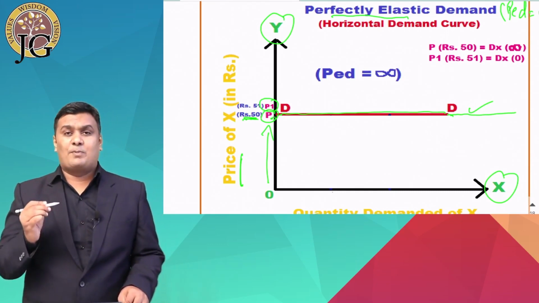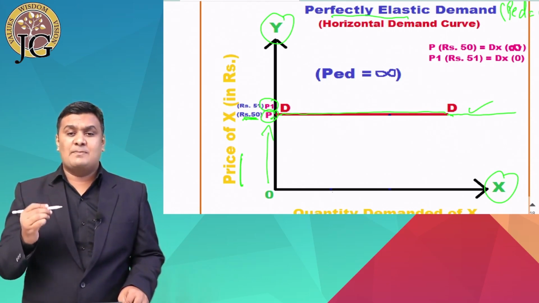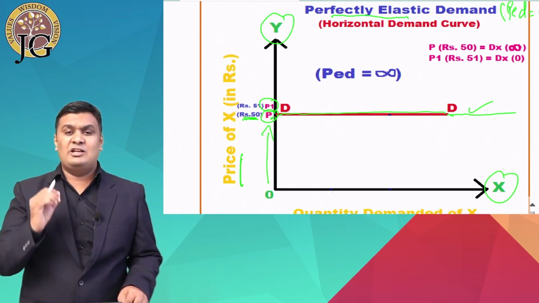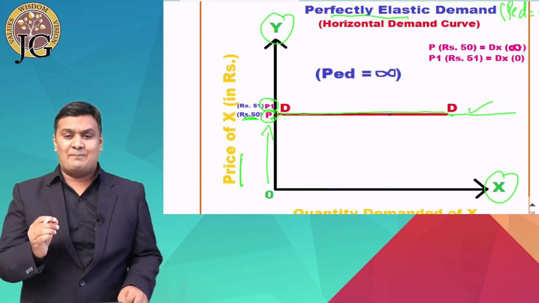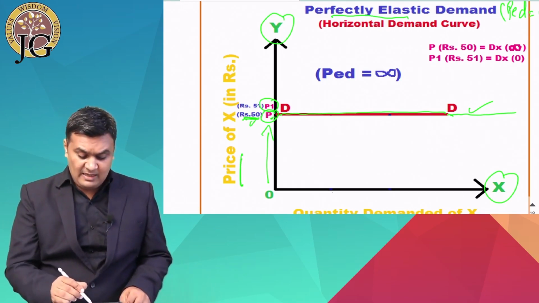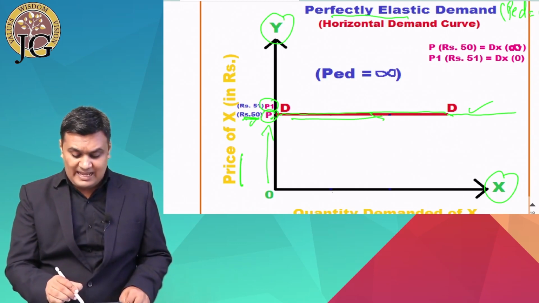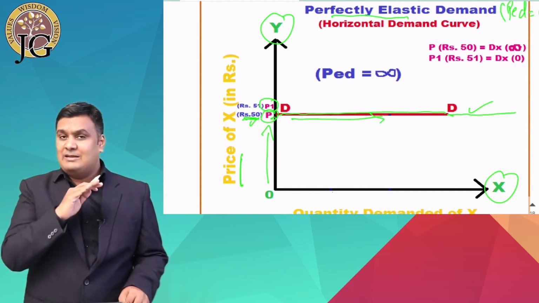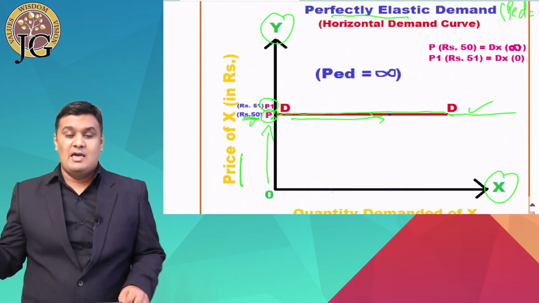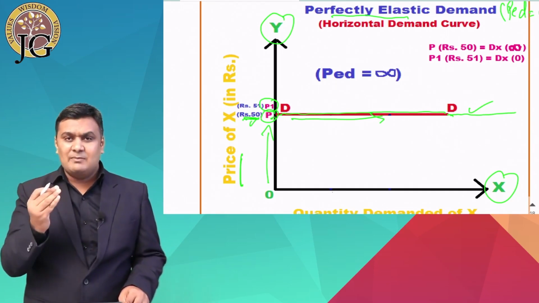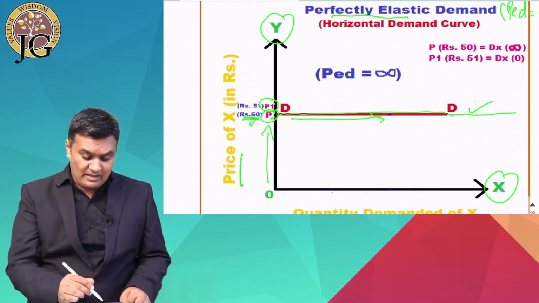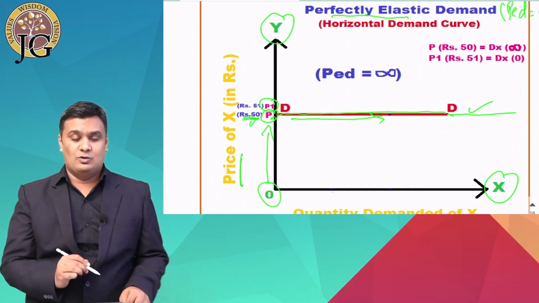So when the producer increases the price from P to P1, just a little change from 50 to 51 rupees, what will happen? At rupees 50, the producers are able to sell any quantity they would like to sell. So at price P, the demand is at an infinite rate. But when we raise the price a little bit, from P to P1, at P1 our demand will be 0.